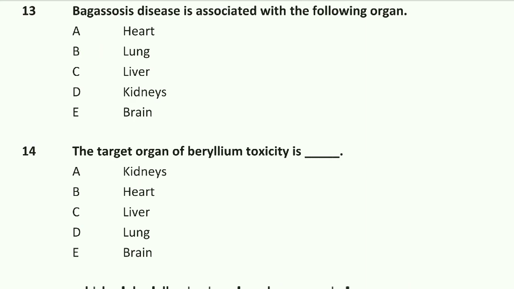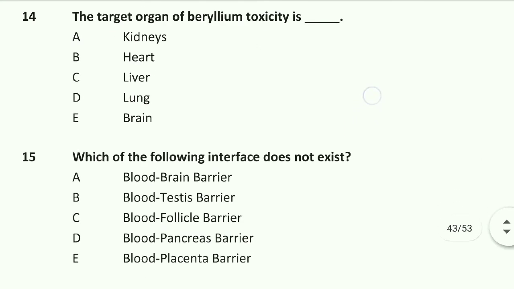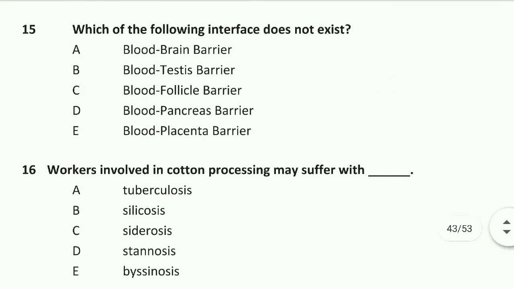Question number 14: the target organ of beryllium toxicity is the lung. Option D is right, lung. Question number 15: which of the following interfaces does not exist? Blood pancreas barrier. Option D is right. Blood pancreas barrier does not exist.